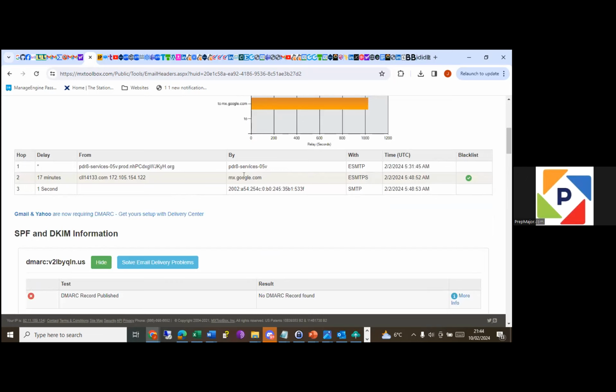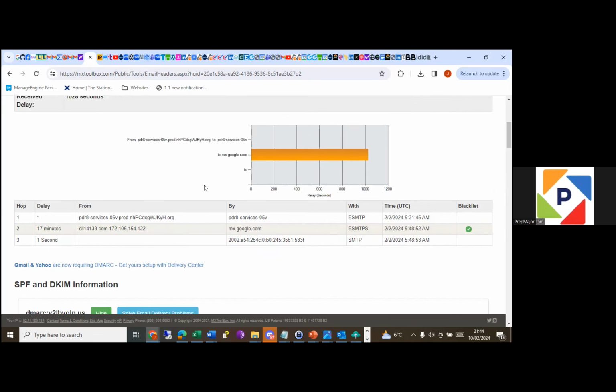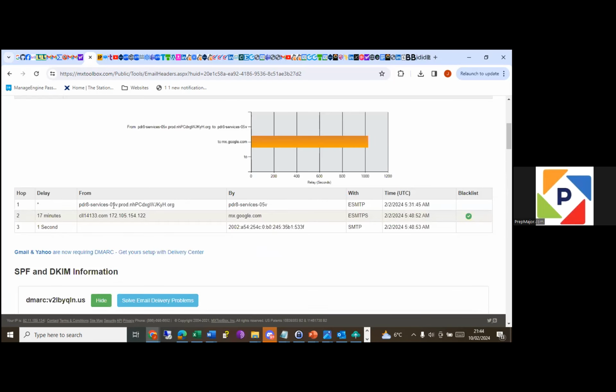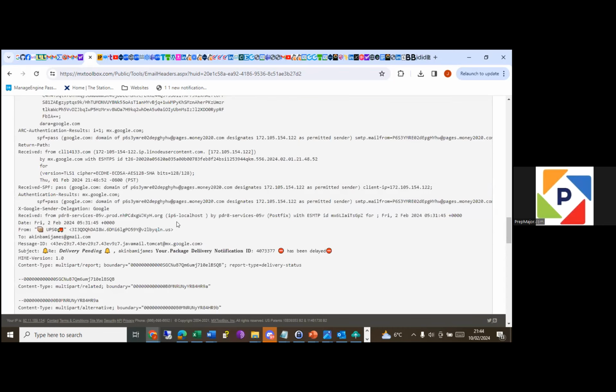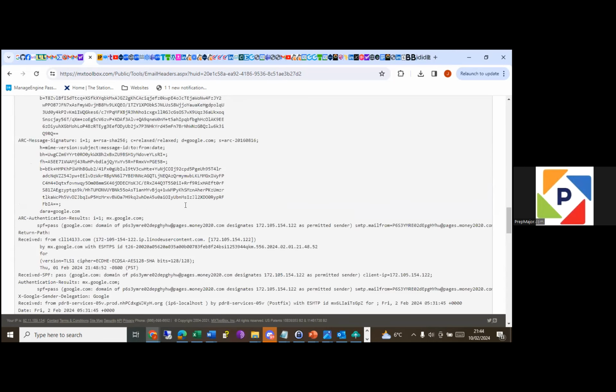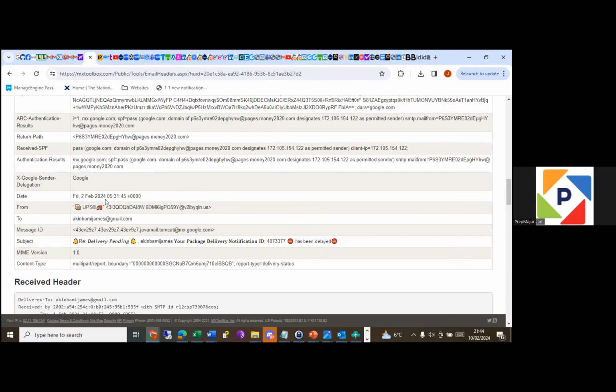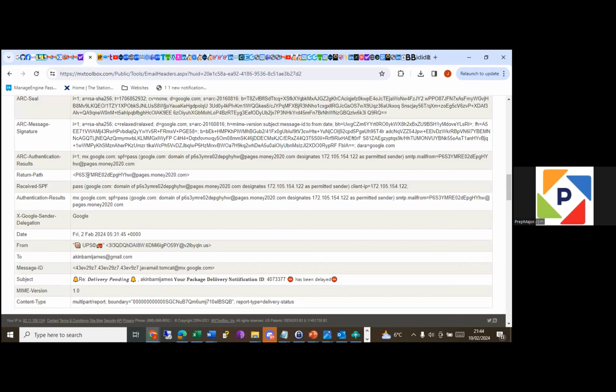If the email is not phishing, your sender address, which is this, because this is where it's coming from, and your return path have to be the same. Where's my return path again? Yeah, it has to be the same. So in this case, it's not the same. So this email is phishing.